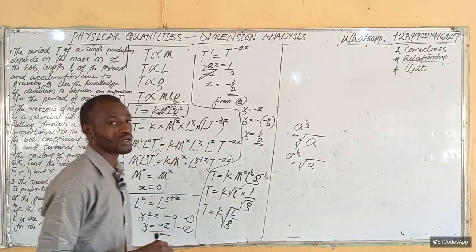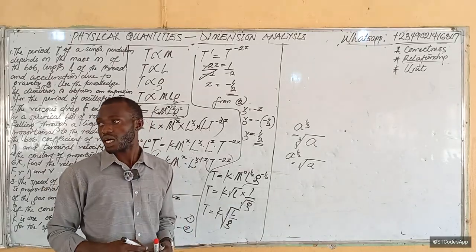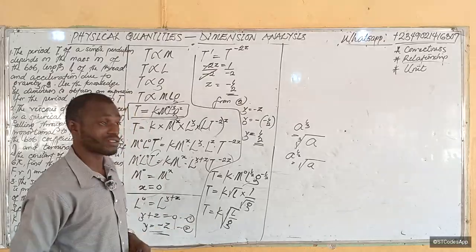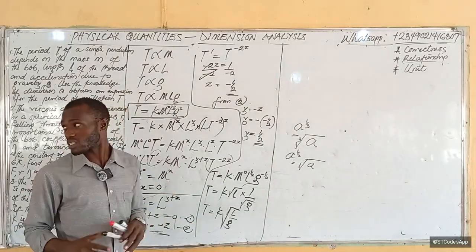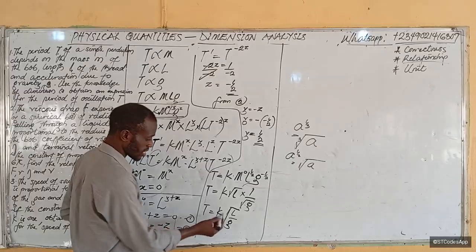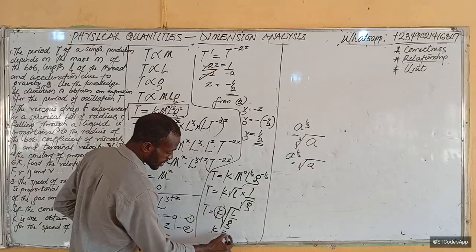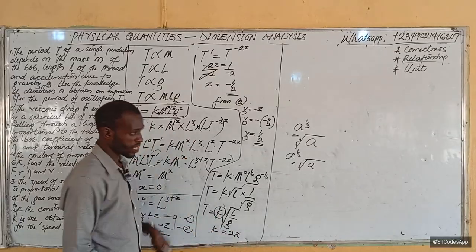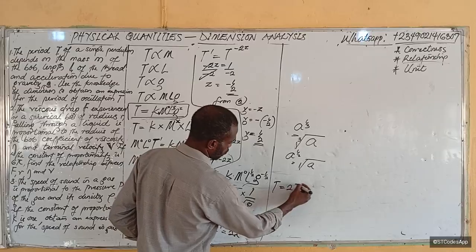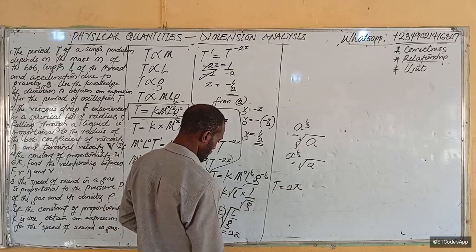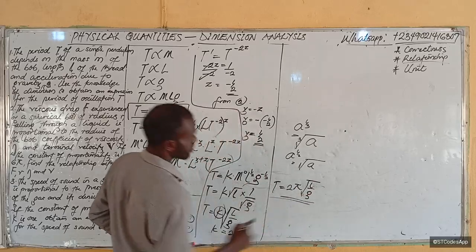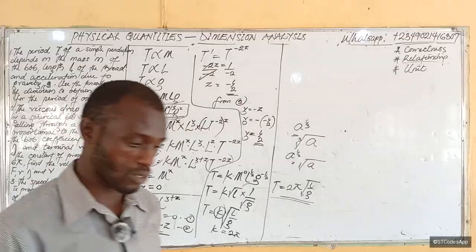If you have seen my video on simple harmonic motion, I derived this formula for you in full perspective, full derivation. So this formula is actually correct. That k in that video, remember that k is 2 pi. If you have not seen it, I'll link it in the description. So T therefore becomes 2 pi root L over g. And this is very correct. Now let's go to number 2.